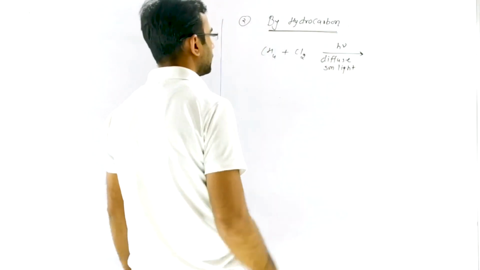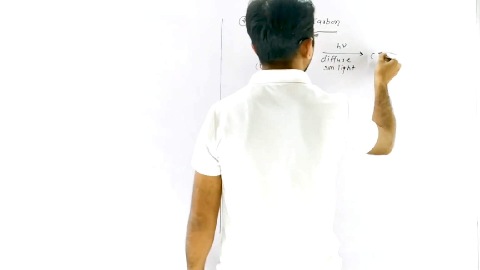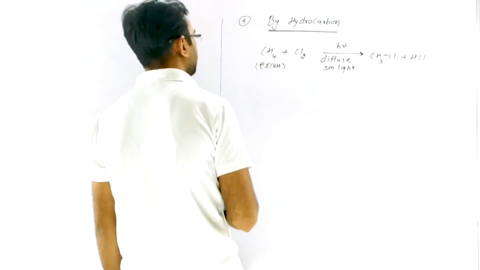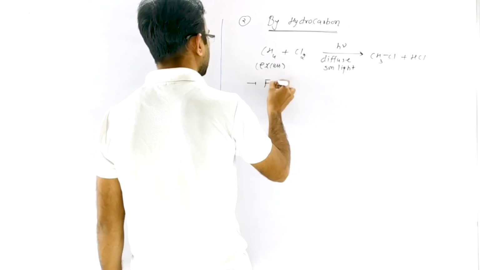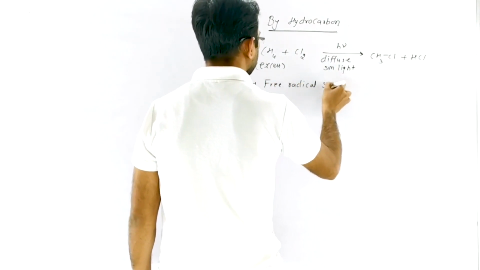In presence of diffuse sunlight, if we take hydrocarbon in excess, then the product is CH3Cl plus HCl, and the reaction is free radical substitution.